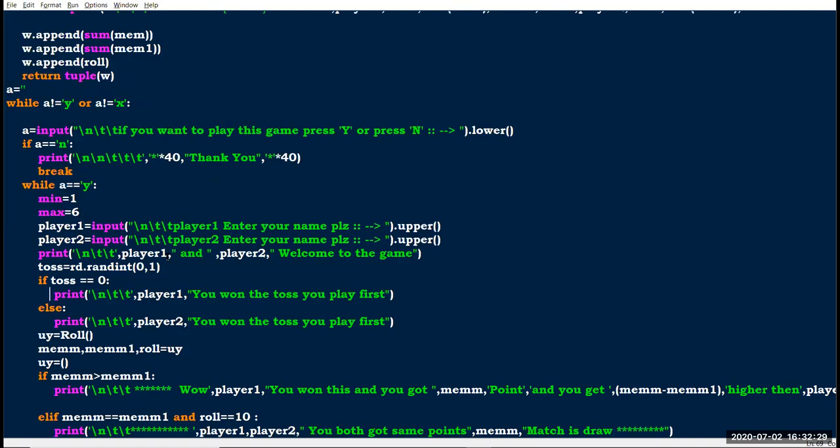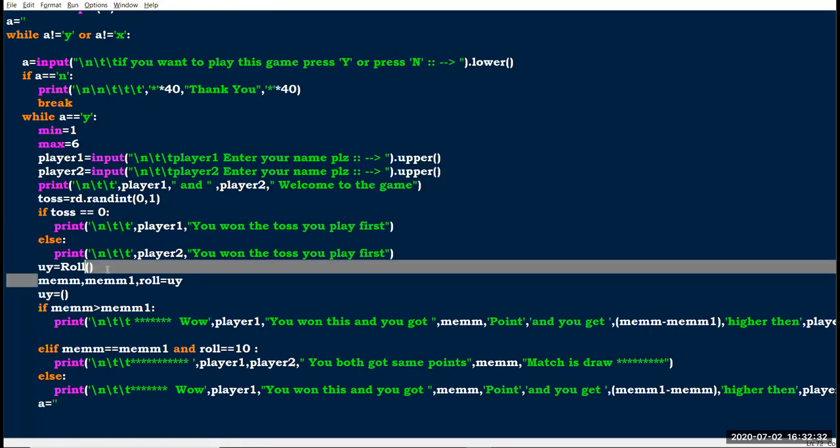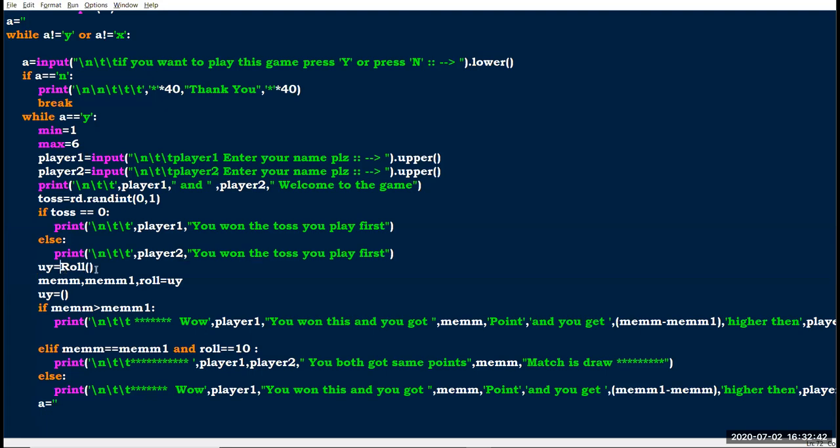After that, I have declared uy as a variable, and I have passed my function into it. We saw this concept yesterday, during tuple unpacking. Here I return the values in tuple form from a roll function, and I have stored them into uy. After that I have unpacked them from ui. Then next step.